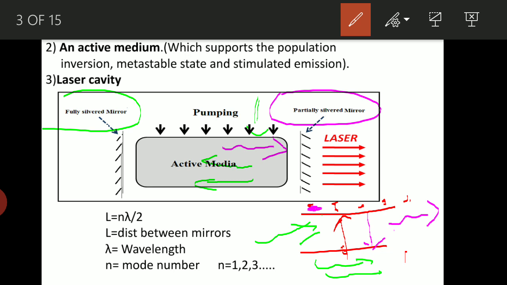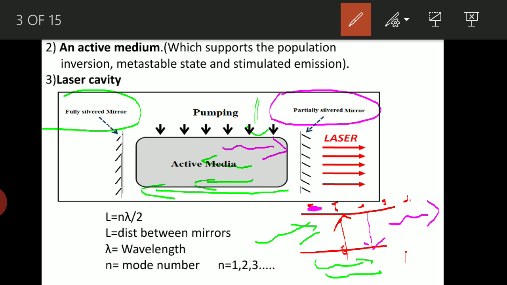Likewise, these four photons move to the right side, that is the partially silvered mirror, and once again bounce back. During their back journey, those four photons hit another four atoms which are in metastable state. That leads to eight photons being stimulated. So likewise, the multiplication goes on,